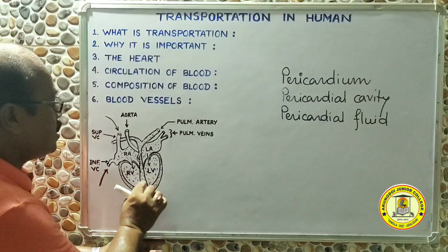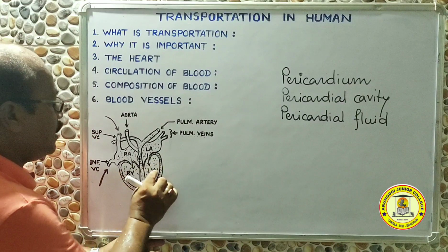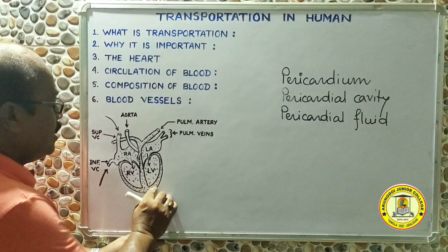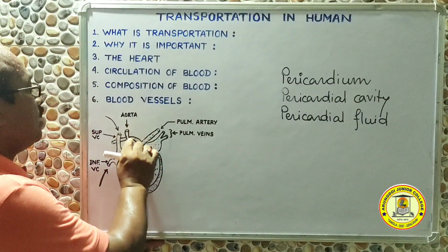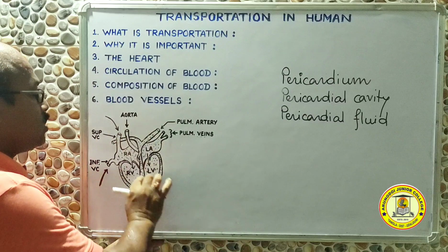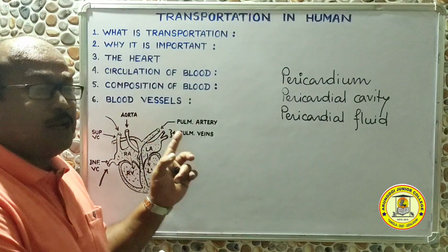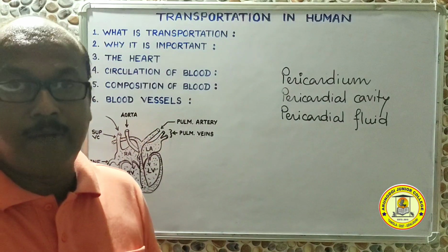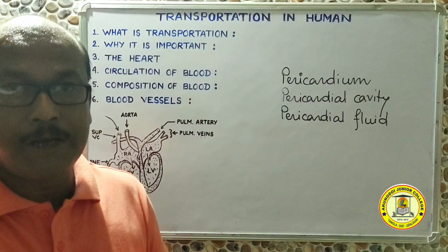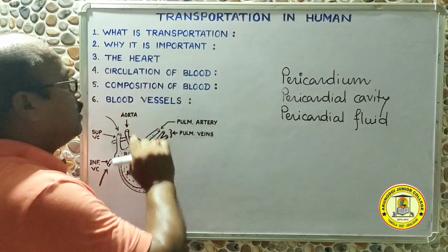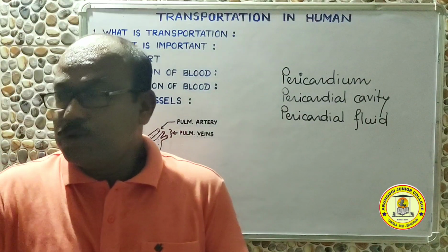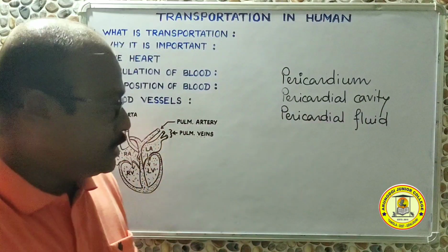Now what happens to this blood which is now in the left ventricle? From the left ventricle, the blood will now go out through the systemic aorta or dorsal aorta, and this oxygenated blood through the dorsal aorta will go to the entire body to supply the fresh, pure and oxygenated blood. So this is how the circulation of blood through our heart is completed.